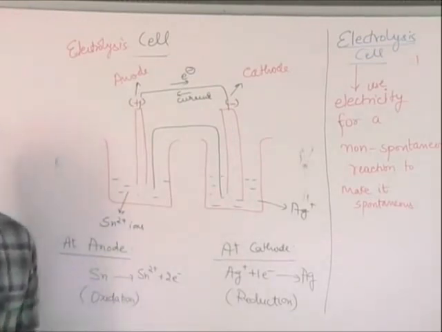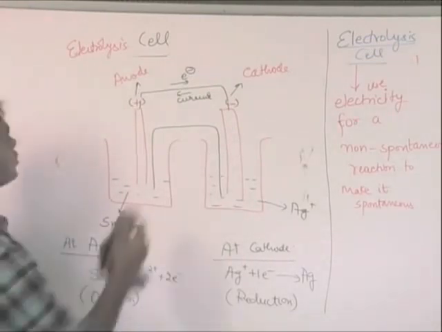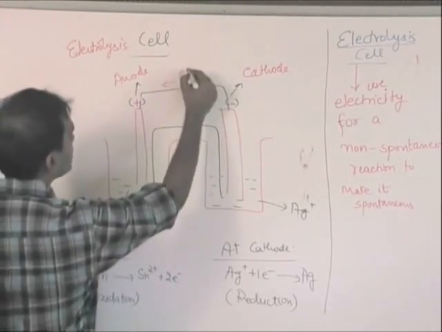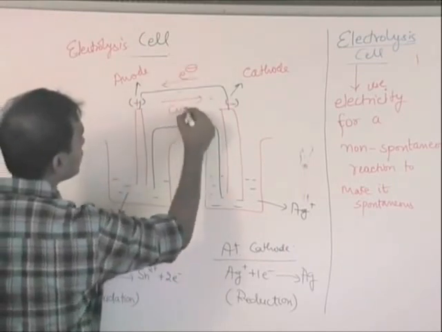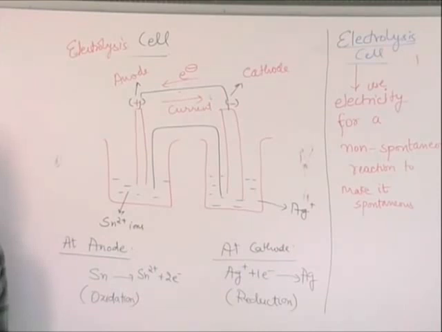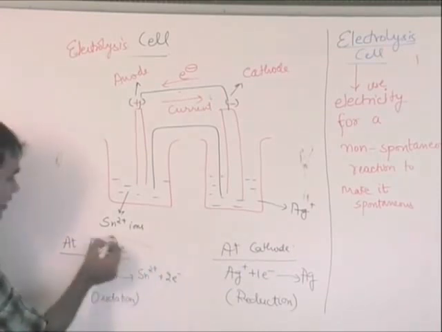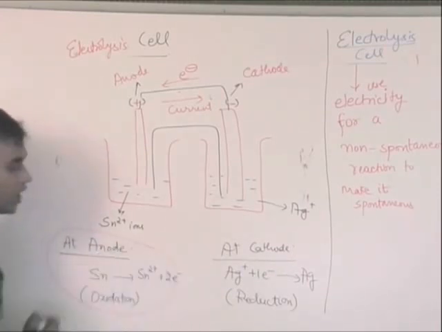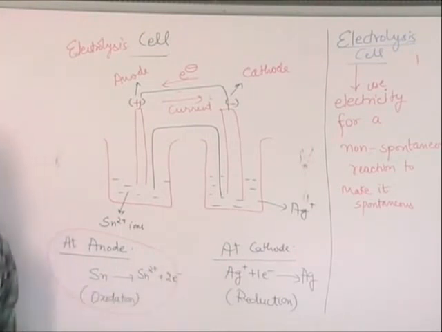The flow of electrons will change definitely. So in this case, this is the flow of electrons and this is the flow of current. But the important thing which we learn from this is the reactions are still the same. At anode, again oxidation is taking place. At cathode, again reduction is taking place.